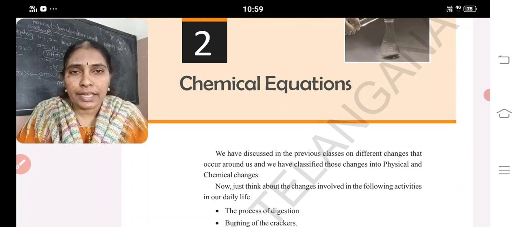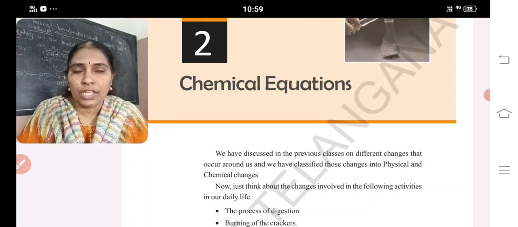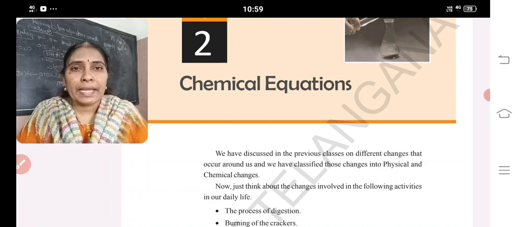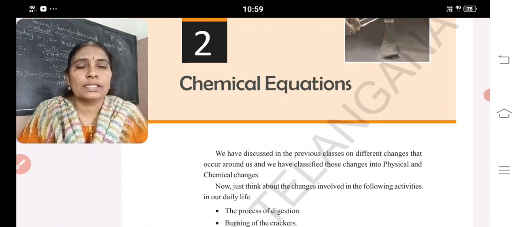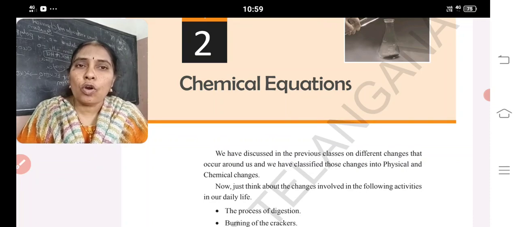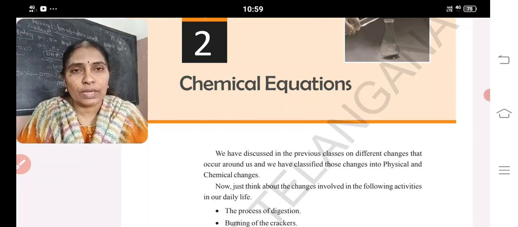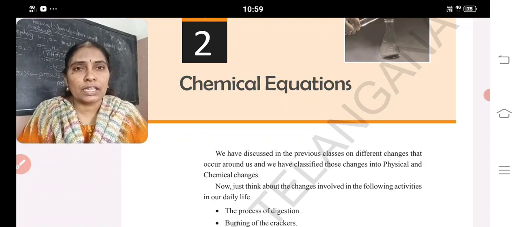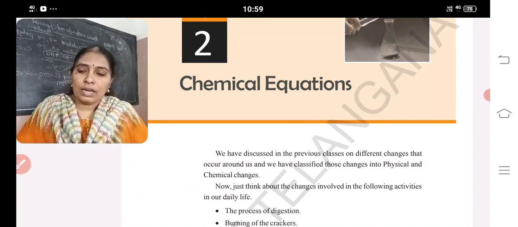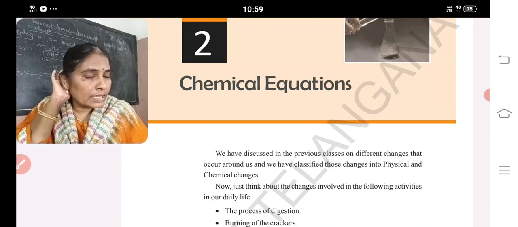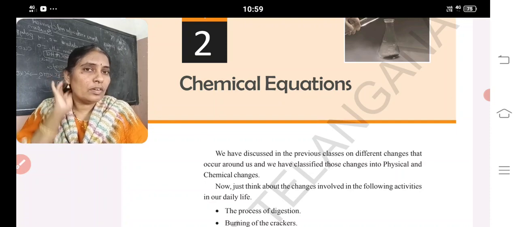Magnification is HI by HO, that is height of the image by height of the object, which equals minus V by U. Any ray passing parallel to the principal axis, on reflection passes through the focus. Any ray passing through the focus, on reflection will be parallel to the principal axis. Any ray passing through the center of curvature, on reflection passes back through the center of curvature. And one simple activity to understand what is focal point and focal length is also important, and different types of images. All this we have covered in our first lesson.